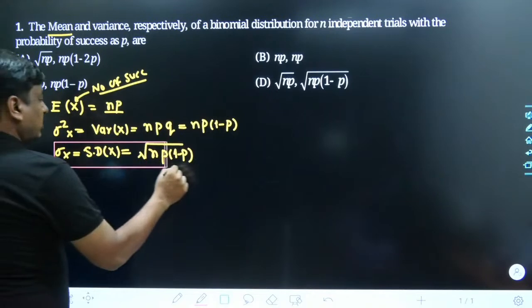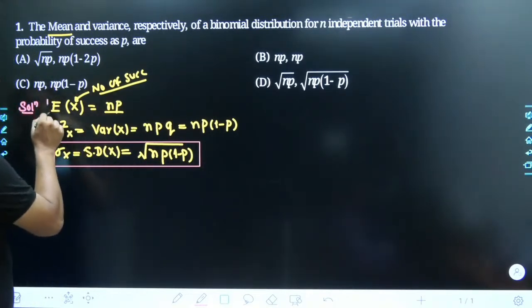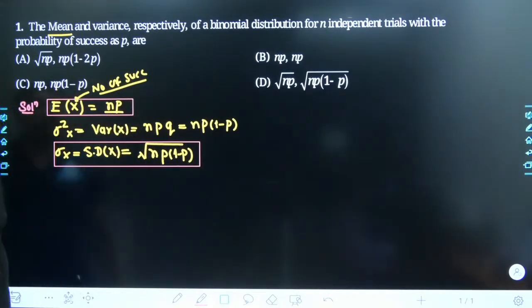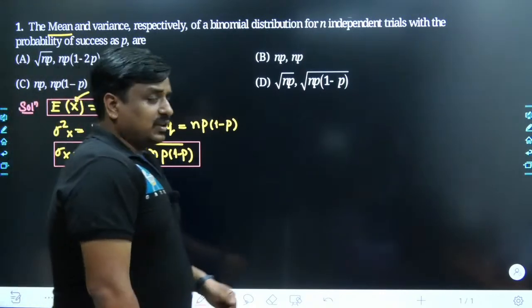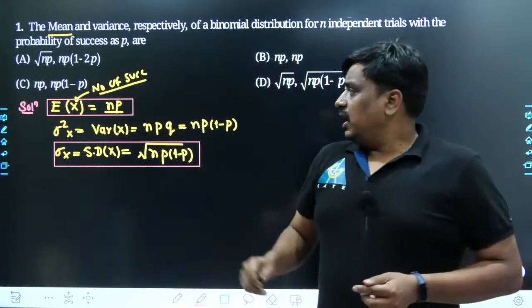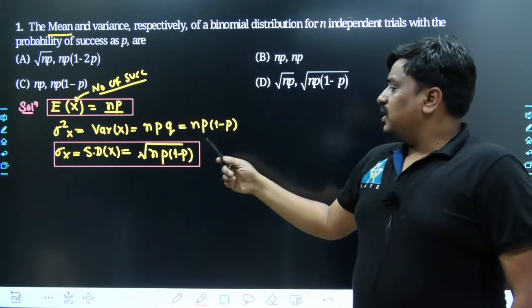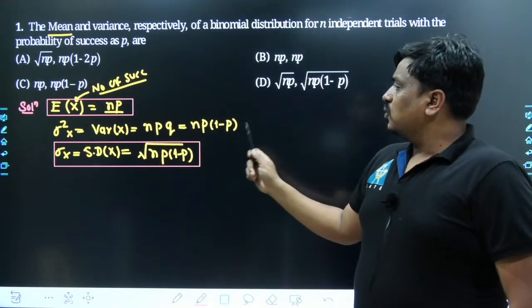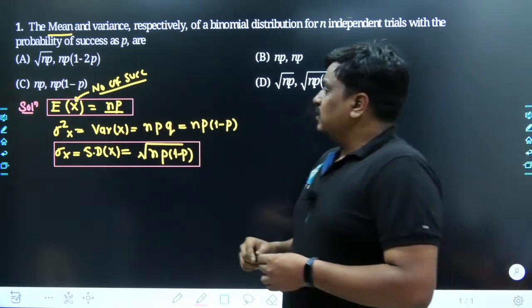So the two important outcomes which we have brought out: the first is the expected value, which is nothing but the mean of the random variable, and the second is the standard deviation of the random variable. They have come to be np, and the next is going to be root over of np within the bracket 1 minus p.